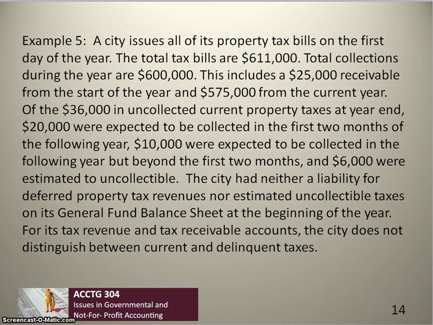Example 5, property taxes. The city bills property taxes of $611,000. It collects $600,000 during the year, $25,000 from the prior year, and $575,000 from the current year. Of the $36,000 uncollected at year end, $20,000 are expected to be collected in the first 2 months of the following year, $10,000 were expected to be collected in the following year, but beyond the first 2 months, and $6,000 were estimated to be uncollectible.